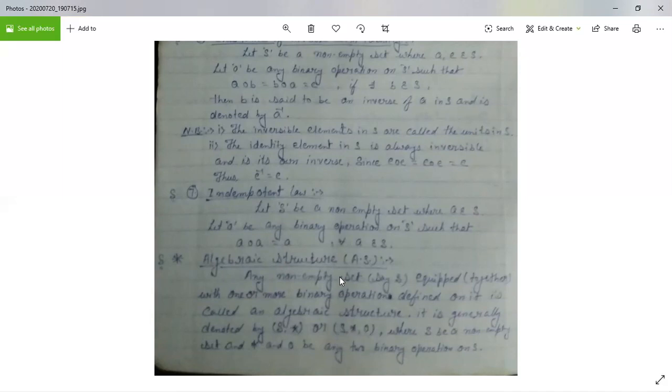That means in this algebraic structure, let S be a non-empty set with two elements A and B. Then A star B must be in S. That means we can say that by default, the closure axiom holds good in any algebraic structure.